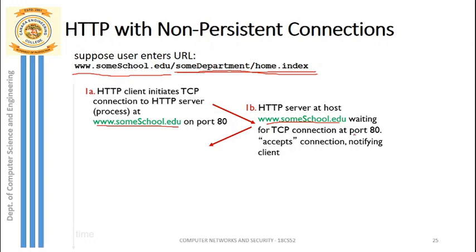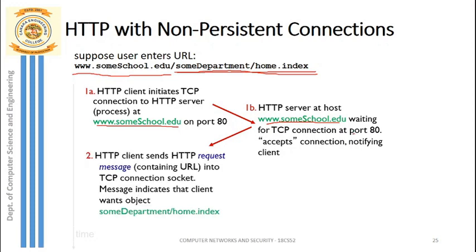Once there is a TCP connection, the HTTP client sends the HTTP request message containing the URL into the TCP connection socket. The message indicates that the client wants the object with this path name.